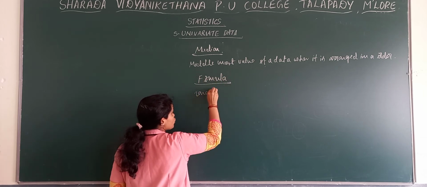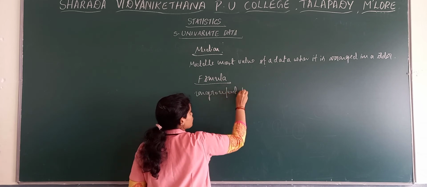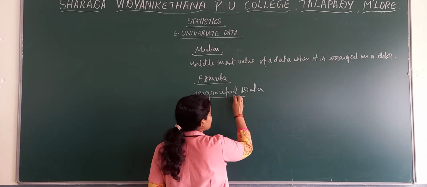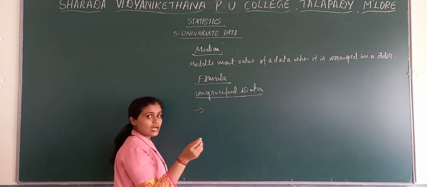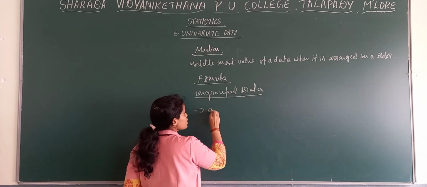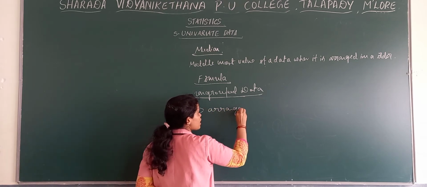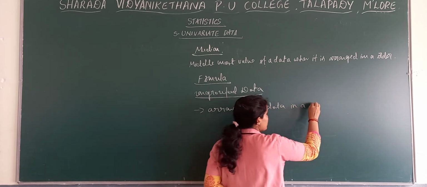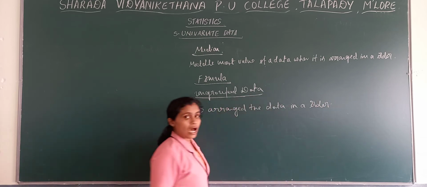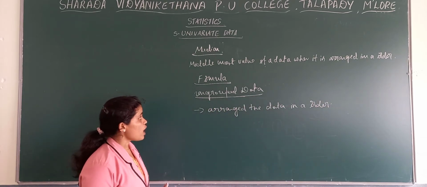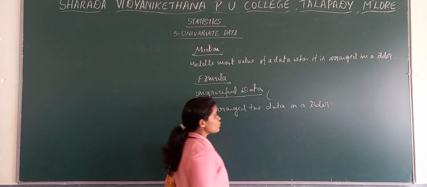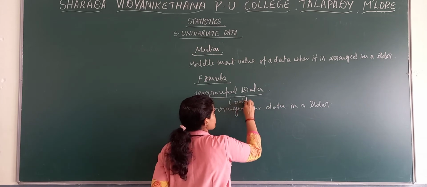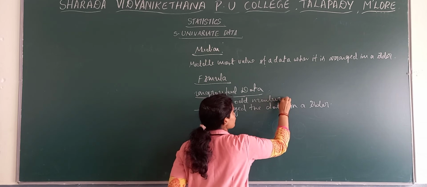Now in case of ungrouped, when you take formulas, whatever data is given here, first you have to write it in an order. So you need to arrange it. First you need to arrange the data in an order. Then after that, you need to apply the ungrouped formula. Now ungrouped data, you have two possibilities. Ungrouped data where you have an odd number of series.